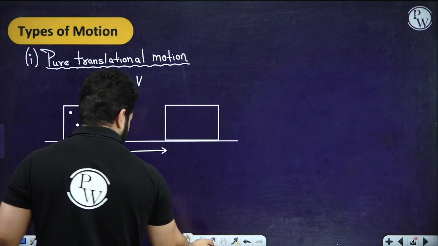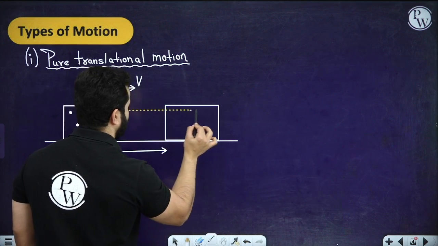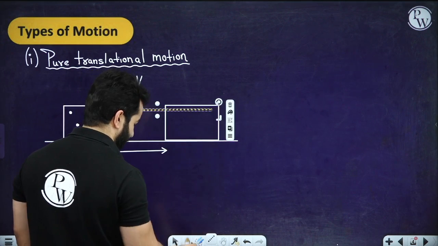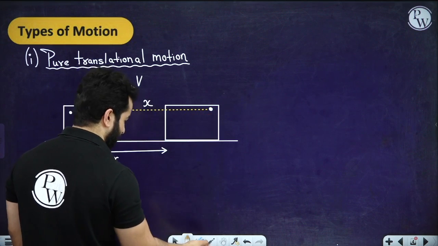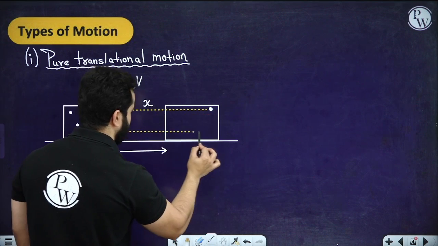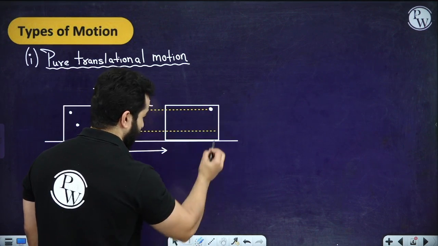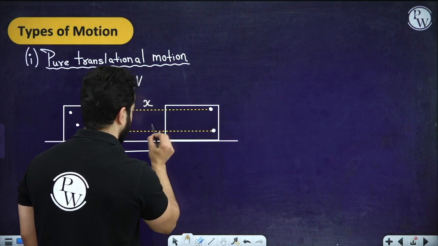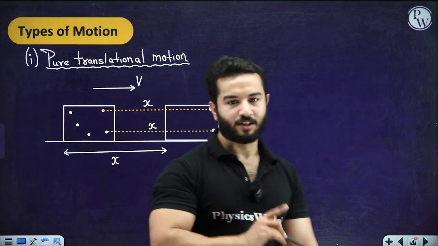This means that this particle has also traveled x displacement. This particle has also traveled the x displacement, and similarly each one of them has traveled the same displacement, right?